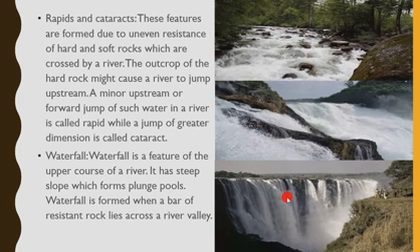Now, waterfall. A waterfall is a feature of the upper course of a river. It has a steep slope. As you can see, very steep. If someone gets to this place, the person will follow just as the water is flowing downward. It has a steep slope which forms plunge pools. A waterfall is formed when a bar of resistant rock lies across a river. Of course, this is one of the channels of the river, but this resistant rock is kind of causing a barrier, but the water must flow, so it goes over the hard rock.